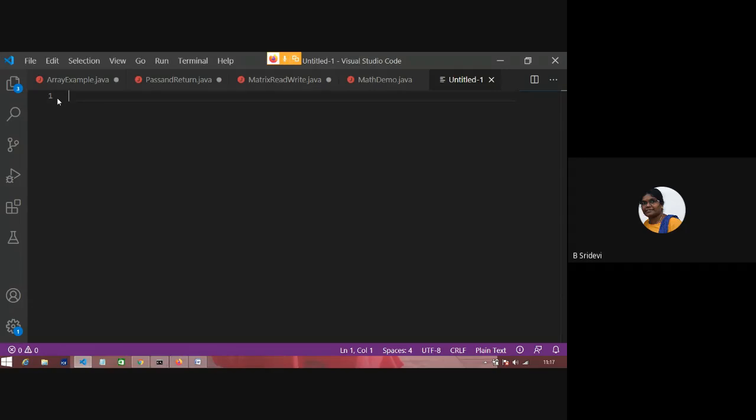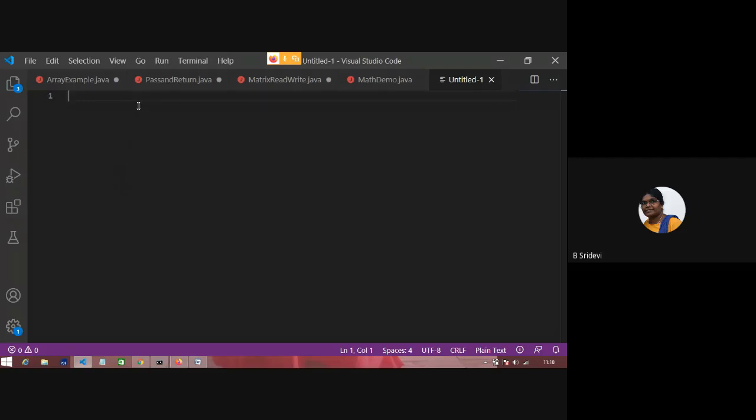Now I'll write the program. My job is to first read the size of the array. Suppose n is equal to 10, I want to read 10 numbers. If n is equal to 12, I want to read 12 numbers. I want to read n, later read n numbers, and then find the maximum and minimum in those.